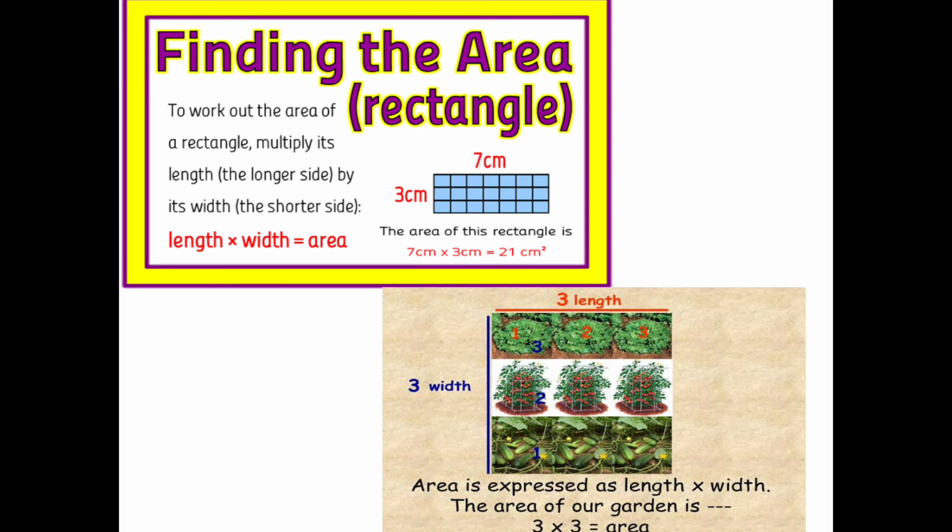Finding the area of a rectangle. Area means, as you already know, the inside part, the shaded part, the interior region, is called the area. Here area is expressed as length into width. So the area of the garden: the length is 3 meter, and the breadth is also 3 meter. Breadth we can say width also. So 3 into 3 is 9. So 9 is the area of the garden.